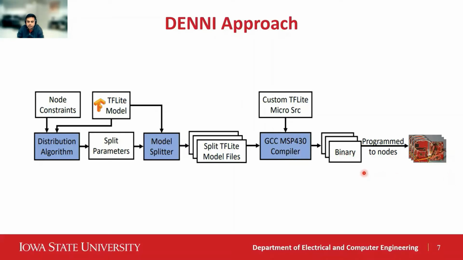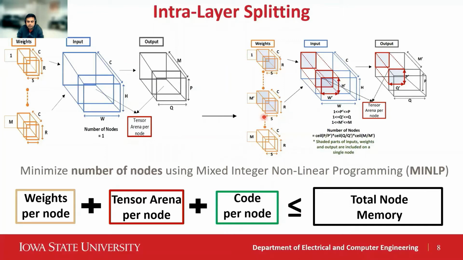The key challenge for Denni is determining the best split parameters, that is, the distribution algorithm implementation. Since a neural network may be too big to fit on a single pervasive node, Denni must consider splitting within a single layer, that is, intralayer splitting. Here we show a convolutional layer example. The input is convolved with the weights to produce the output. We can reduce and distribute the tensor arena, that is the memory region of the input plus output, by taking a subset of the input volume, as highlighted in red, and computing the associated convolution across different nodes.